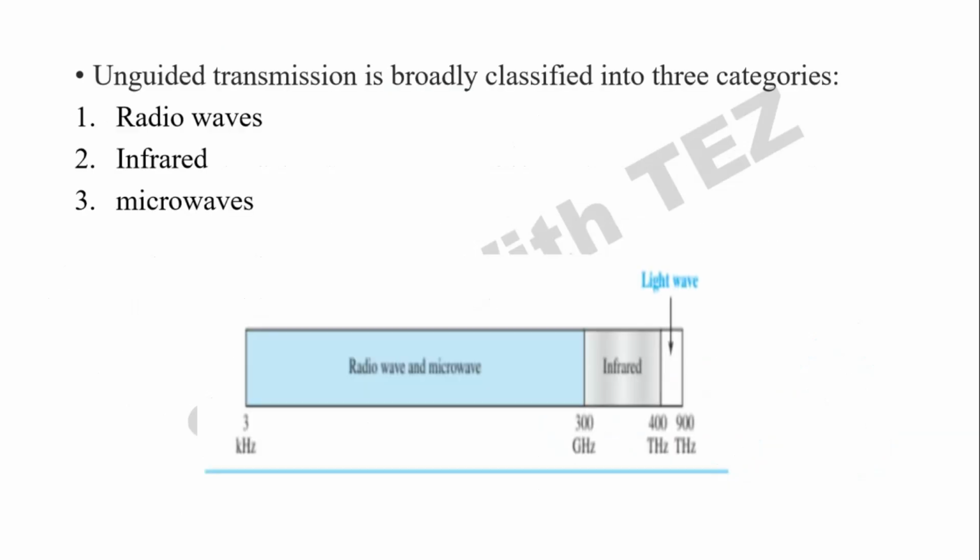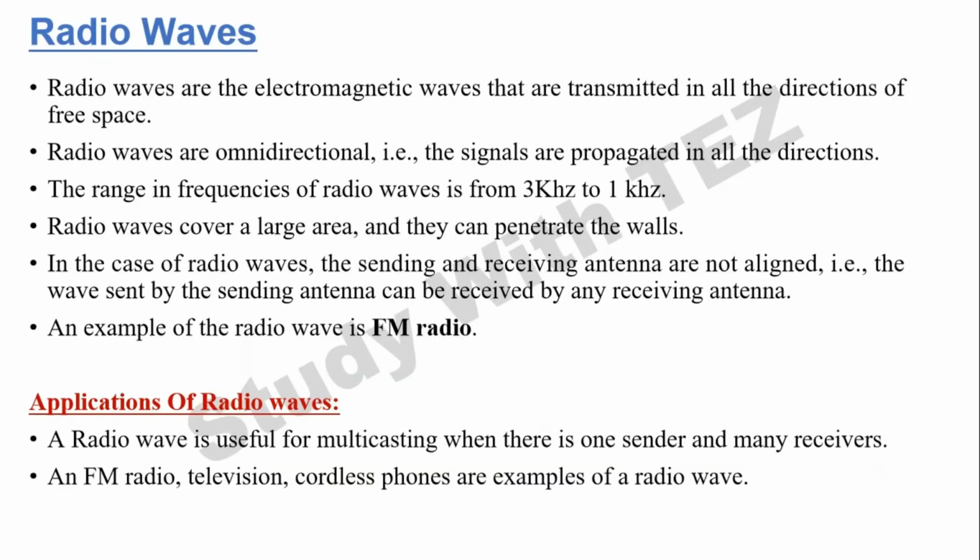So next, unguided transmission media is broadly classified into three categories: radio waves, infrared waves, and microwaves, depending on the frequencies. There's a slight correction here. It should be 1 gigahertz. It is K here, kindly ignore. So it should be 1 gigahertz.